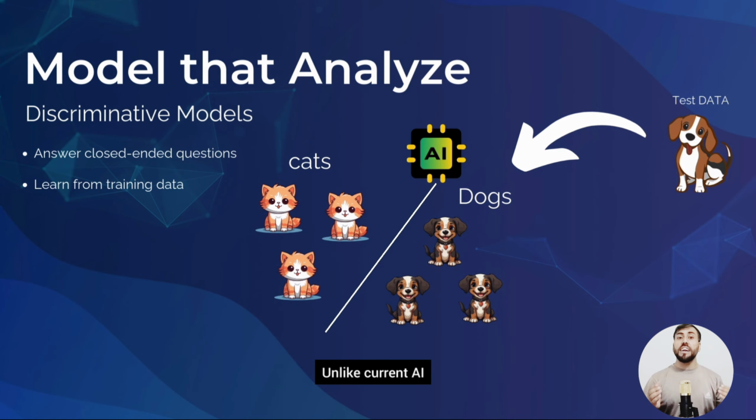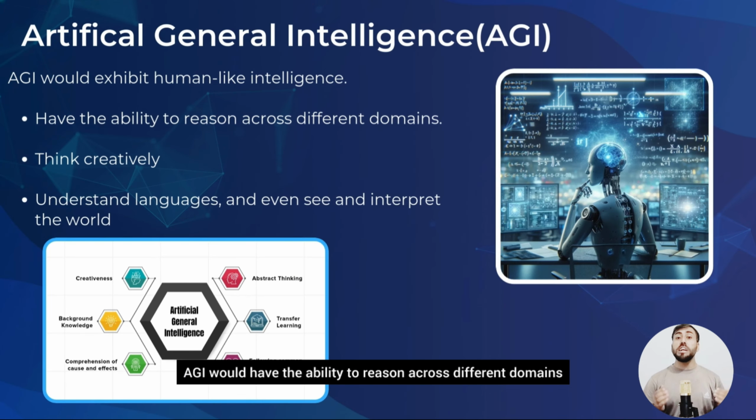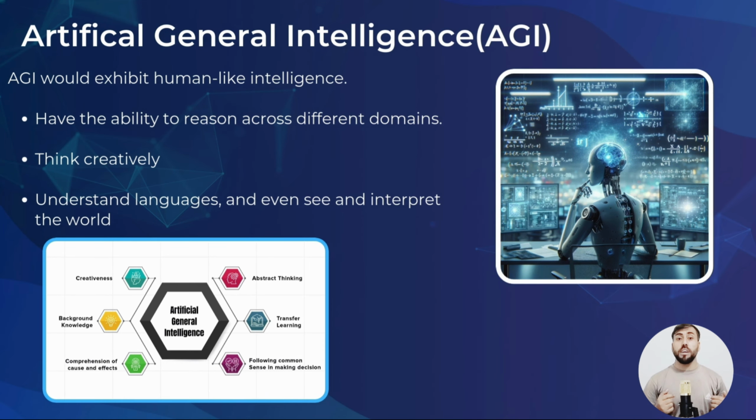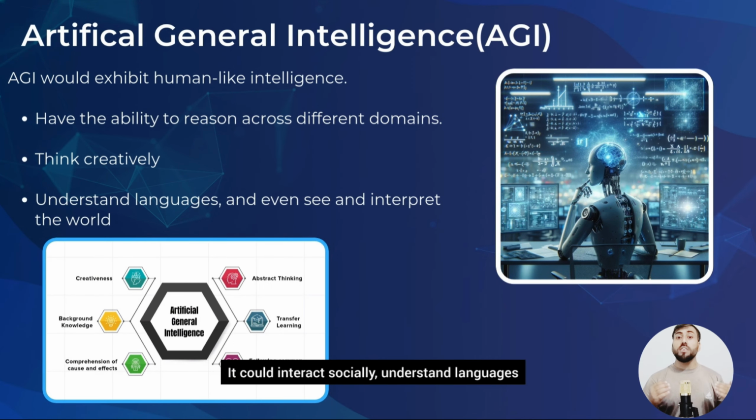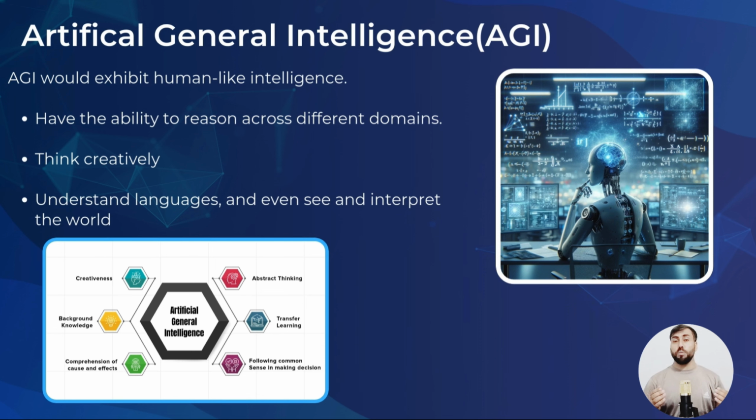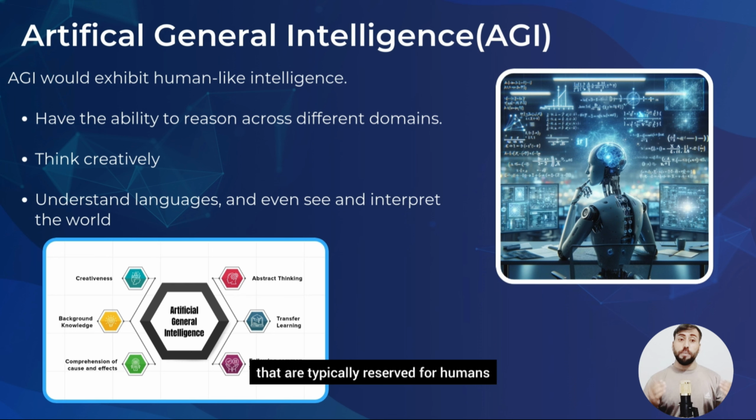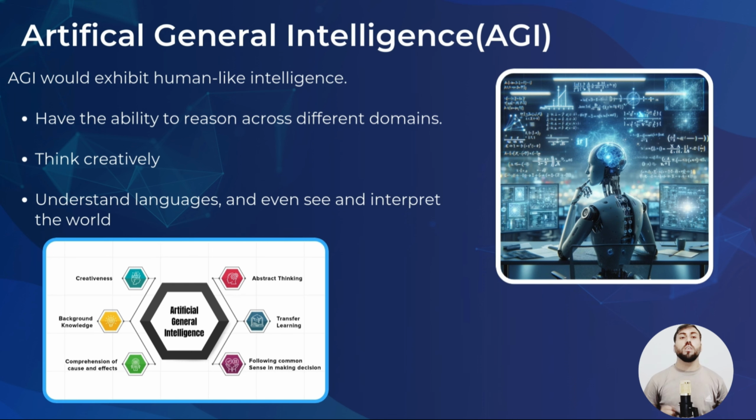Unlike current AI, AGI would have the ability to reason across different domains, think creatively, and exhibit human-like intelligence. It could interact socially, understand languages, and even see and interpret the world, just like we do. AGI could then solve problems that are typically reserved for humans.